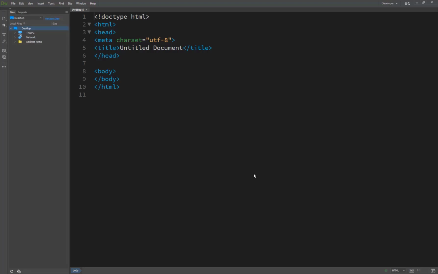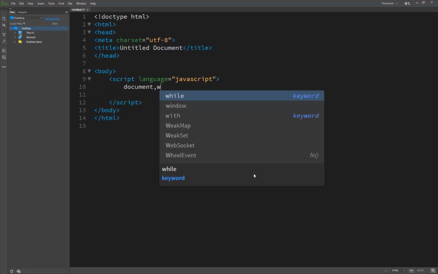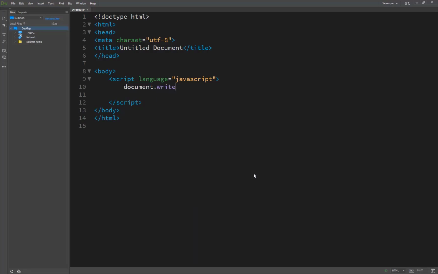So we are just trying here to write our command, and we already know about the command. So it's a script language, JavaScript. So document.write, and then inside, this task 6.